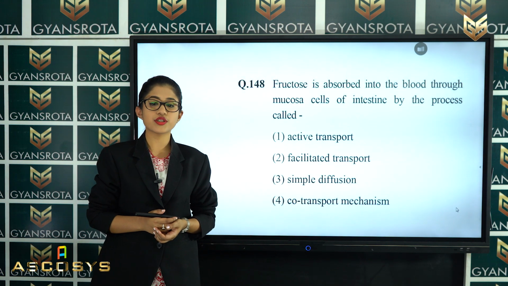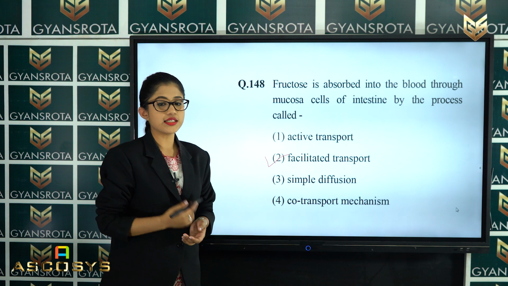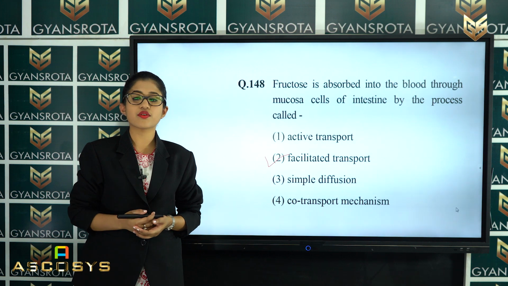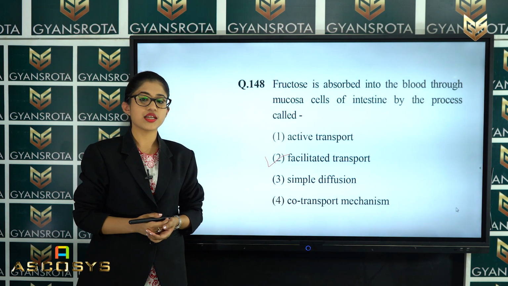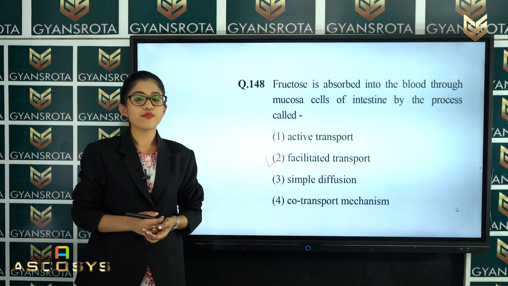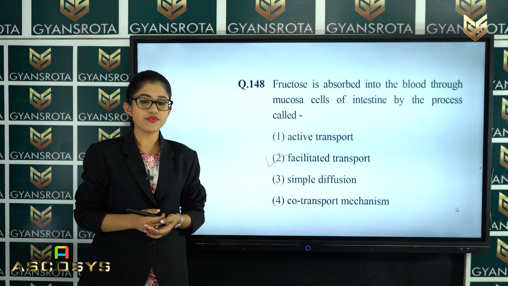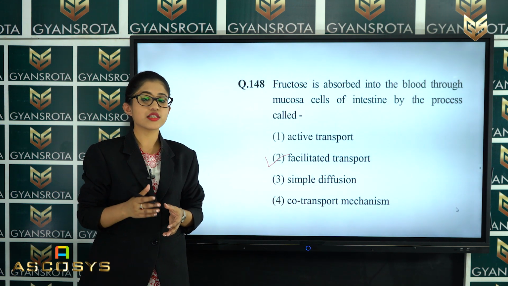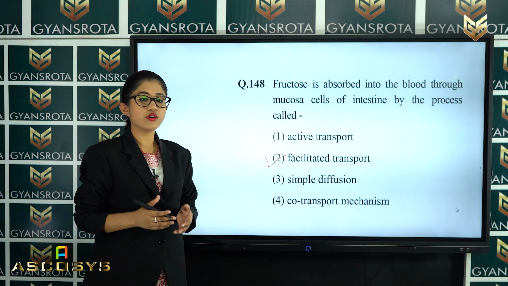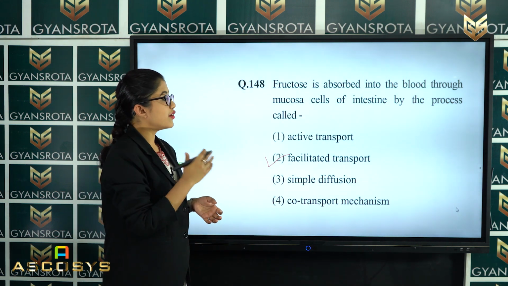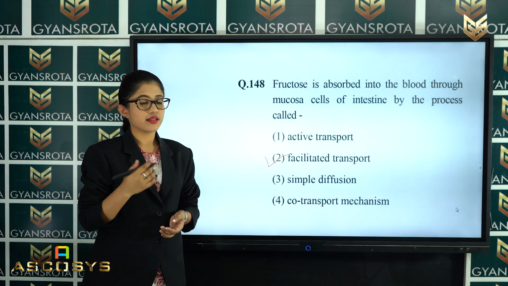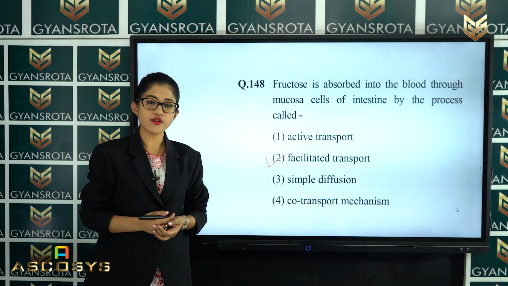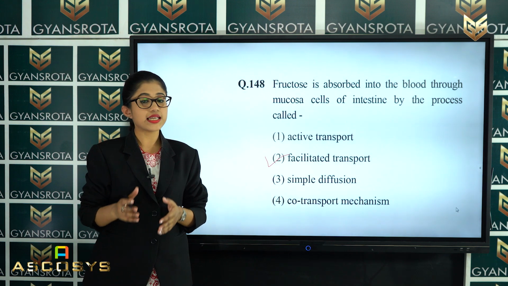The correct answer is option number 2, which is facilitated transport, which means that fructose which is absorbed into the blood through the mucosa cells of the intestine is by the process called facilitated transport. In the chapter digestion and absorption also, we have discussed that fructose is absorbed into the blood through the mucosa cells of the intestine, right. The mucosa cells, you know, secrete mucus. So, by which of the following processes do they transport it? By the process called facilitated transport. So, this is the correct answer for this question. Now, let's see the next question.